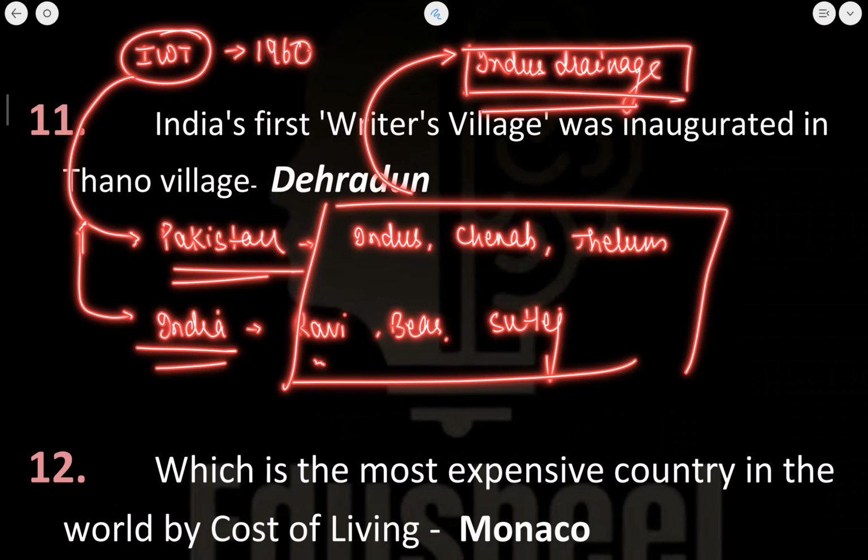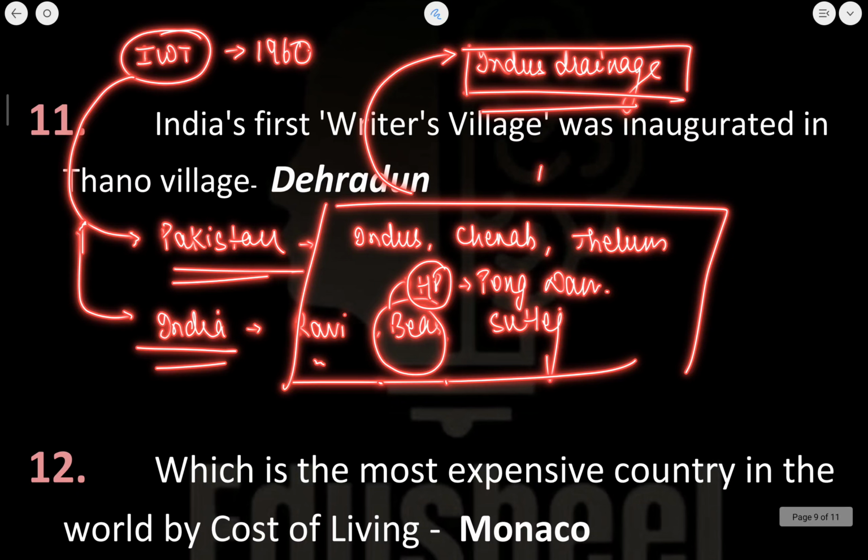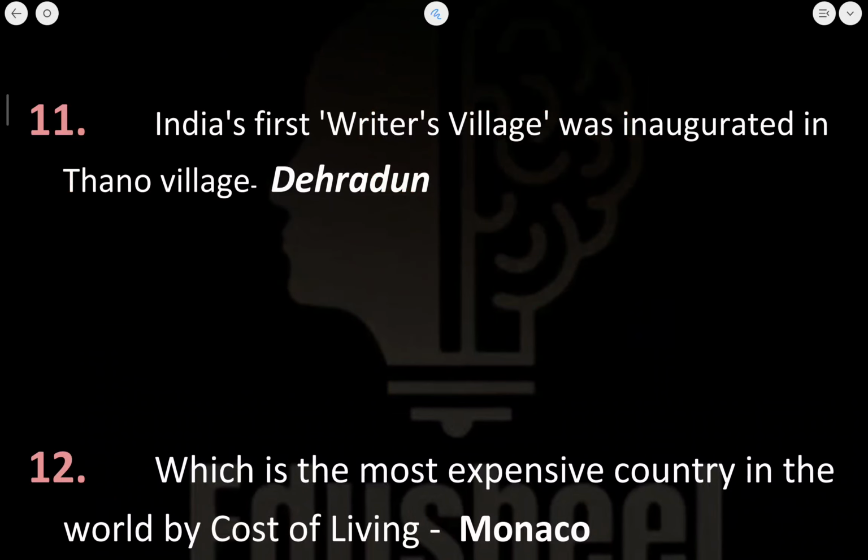Now if I am talking about the rivers here, you need to know that in Himachal Pradesh, on the river Beas, there is Pong Dam. You will tell me in the comment section about the Baglihar Dam. On which river is this Baglihar Dam situated? This you will tell me in the comment section.